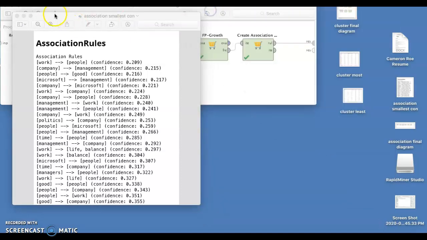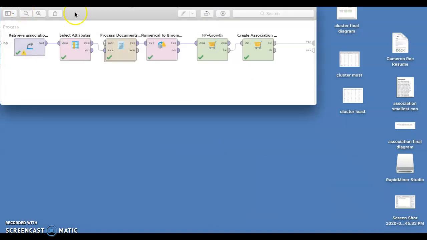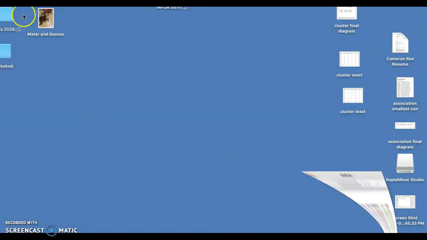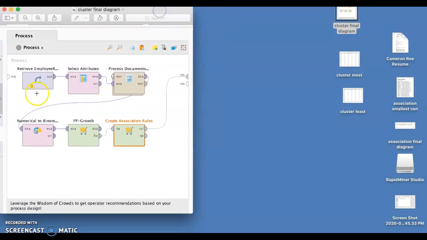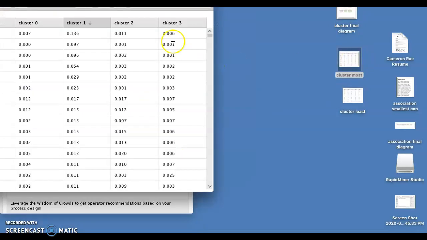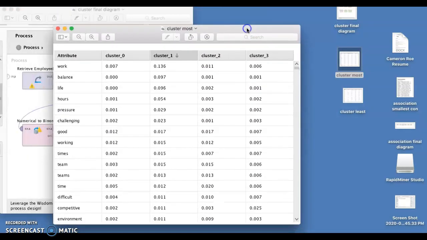So let's get rid of these real quick. In my clustering final diagram, that's what this looks like right here. In this one, I found that in cluster 1, technically the third cluster, work was seen as the biggest thing found in the cons column, which I think goes hand in hand with the work-life balance.